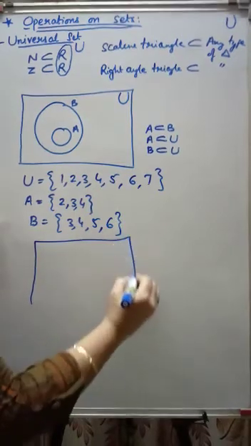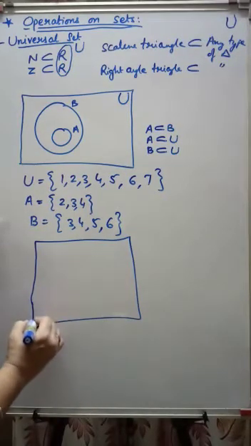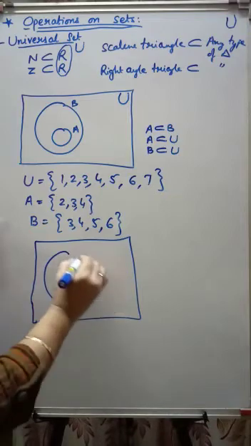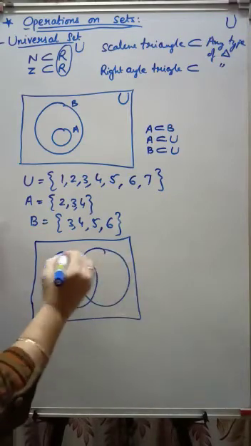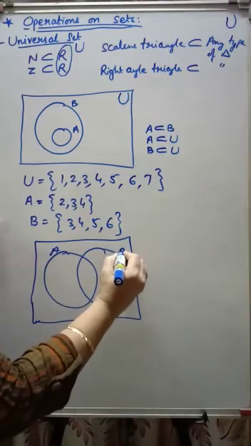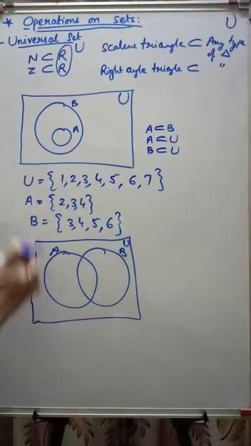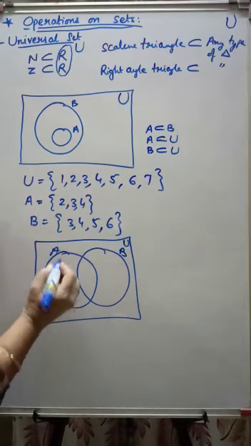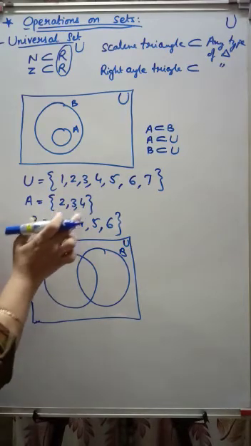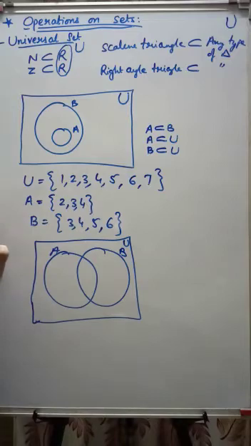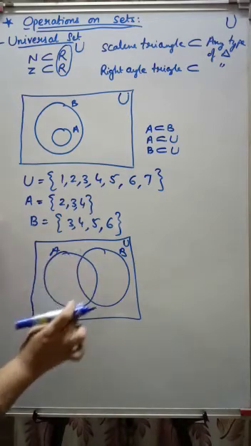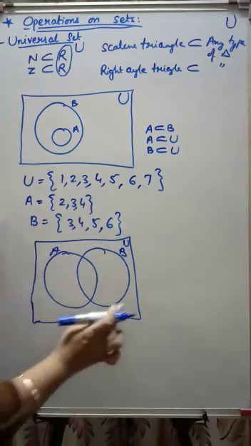I write A, I write B, this is my A, this is my B, this is my universal set. What is A? 2, 3, 4. Now there are two elements which are in both, that is in A also, that is in B also.